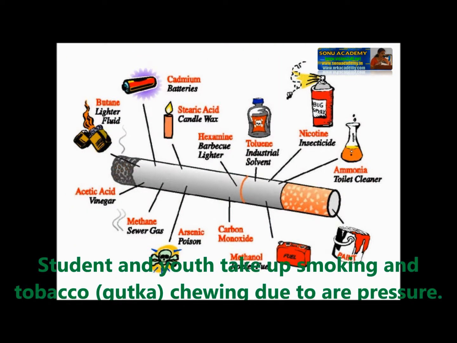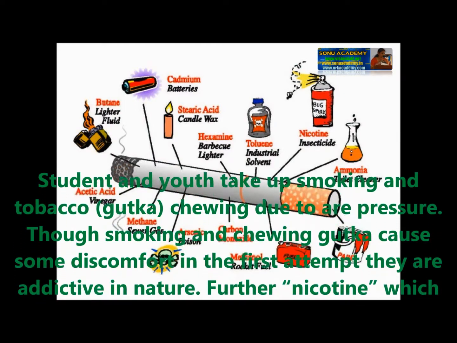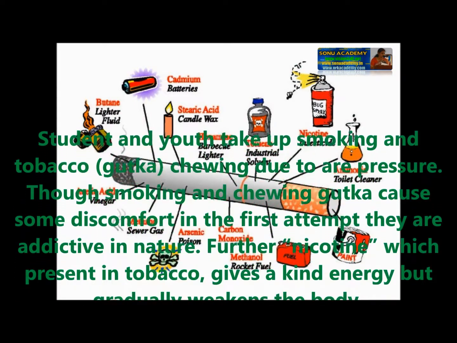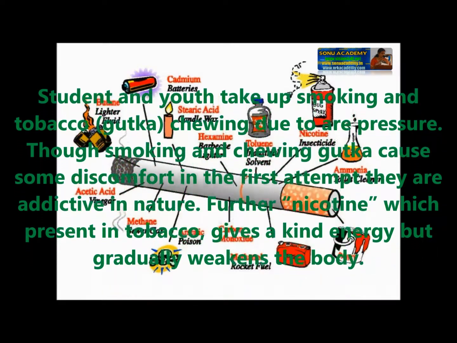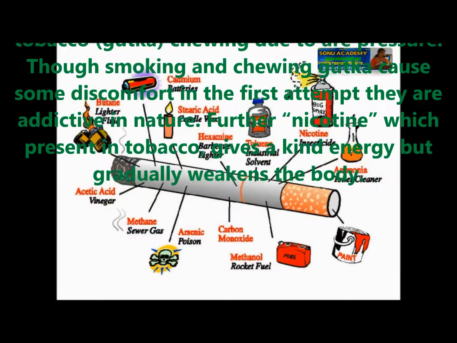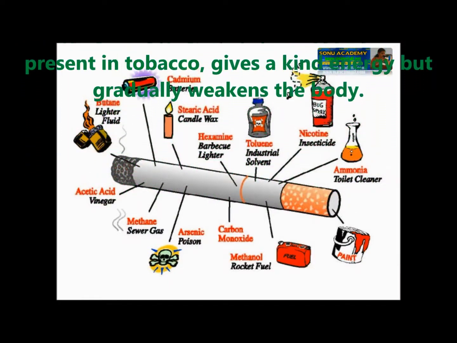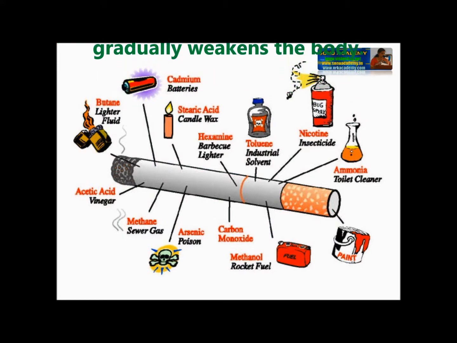Students and youth take up smoking and tobacco, gutka chewing due to peer pressure. Though smoking and chewing gutka cause some discomfort in the first attempt, they are addictive in nature. Further, nicotine which is present in tobacco gives a kind of instant energy but gradually it weakens our body.